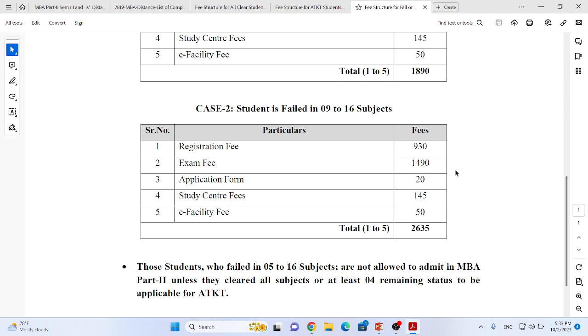Remember once again, fail or repeater category students are not allowed to take admission to the second year unless they clear all or the remaining 4 subjects to be eligible for admission to second year MBA under at least the ATKT category.